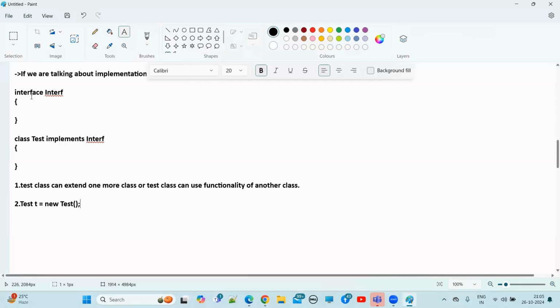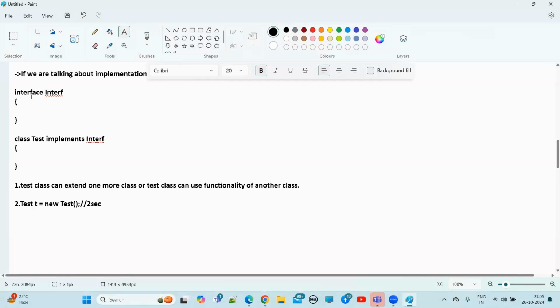So definitely here creating the object of this class is not costly. Let's suppose creating the object takes only 2 seconds.